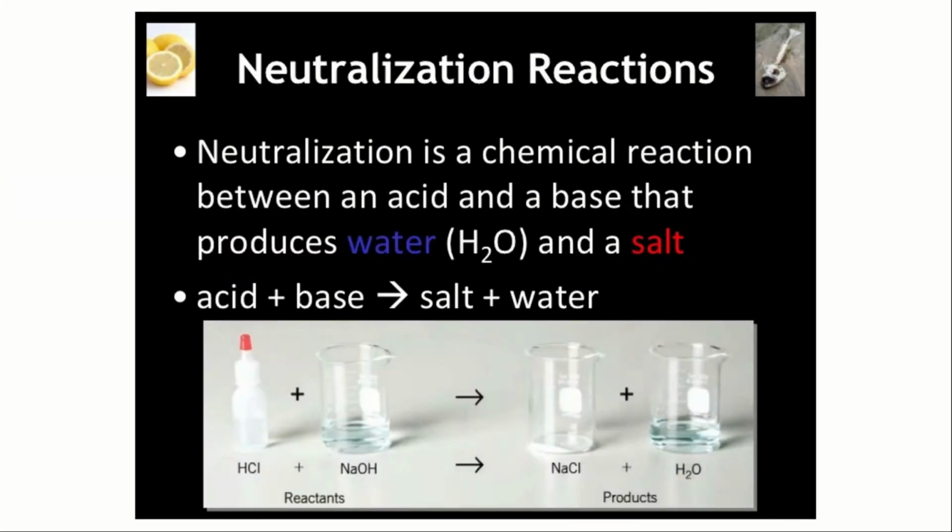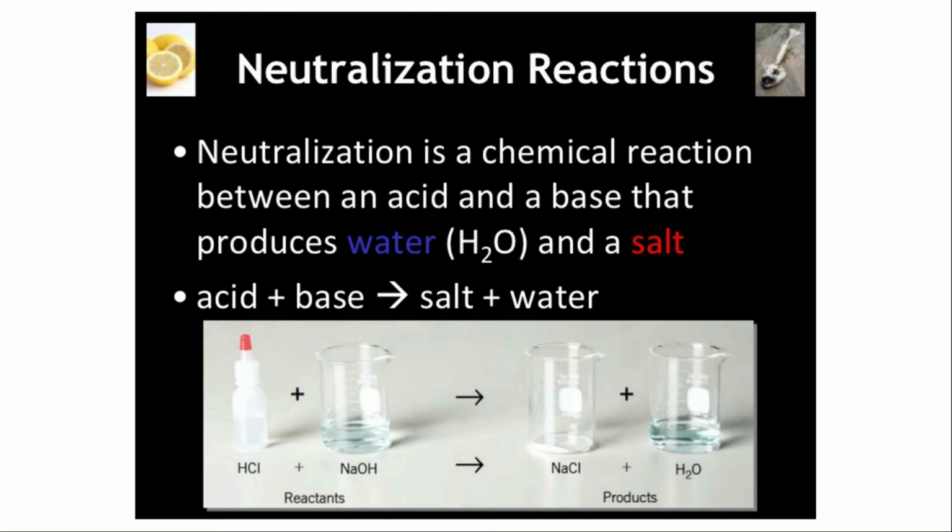So this is the most important topic, neutralization reaction. In terms of your exams also, neutralization reaction is very important. A neutralization reaction is a chemical reaction between an acid and a base which produces salt and water. Salt can be any salt, not only NaCl, sodium chloride, which is the salt we use in our kitchen.